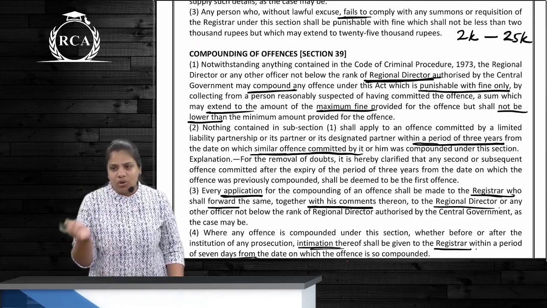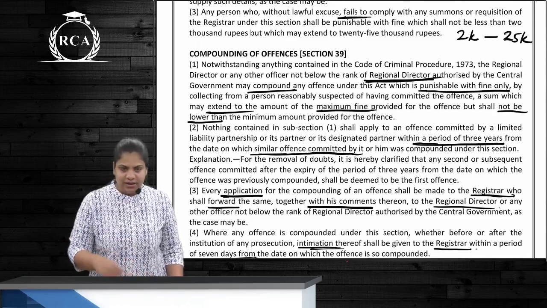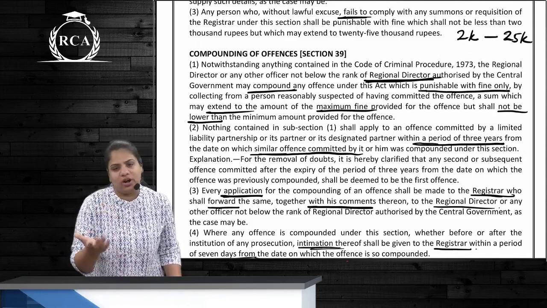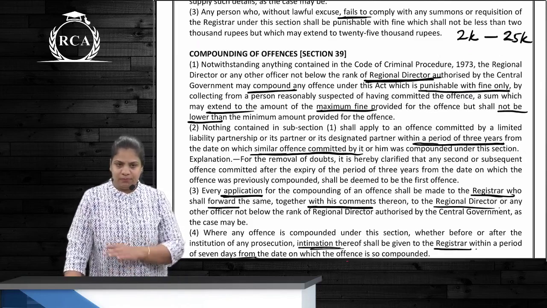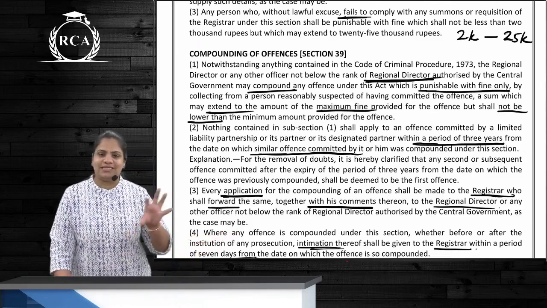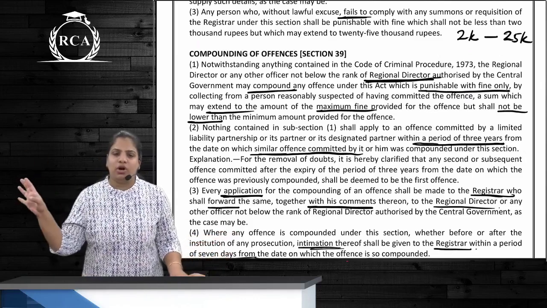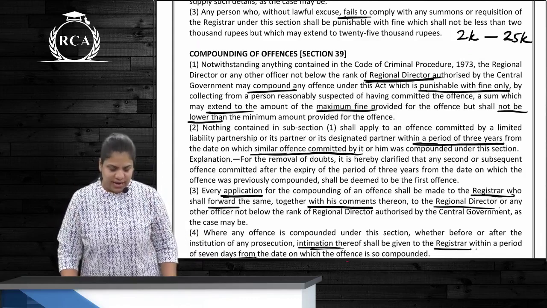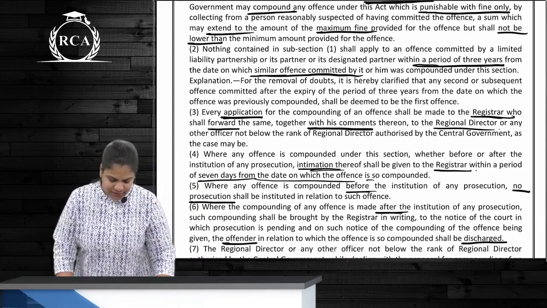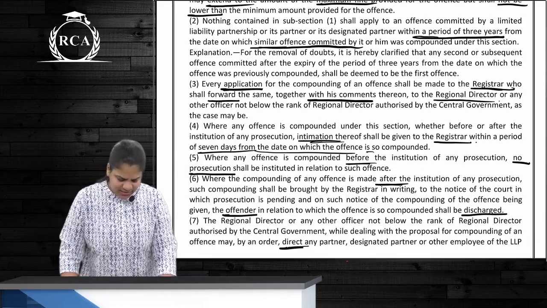RD. And who gives the order? RD. Do we have to pay some amount that RD may prescribe? Yes. How much amount can RD prescribe? Not less than minimum fine, not more than maximum fine. So in the range of minimum to maximum fine, correct? And then what? What is the effect?